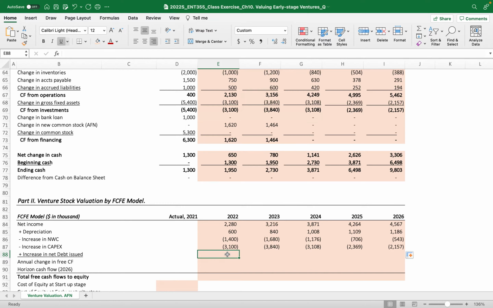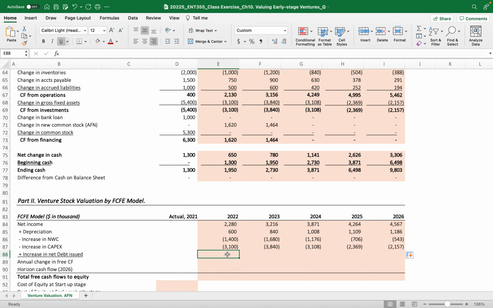Additional funding needed means the company has now borrowed money, and then they need more capital, right? Because the total assets they invested for the projections are greater than total liabilities and equity. So that's why net debt issued is also part of the cash flow. If the company has borrowed that amount from new debt, that is already melted into the asset investment.